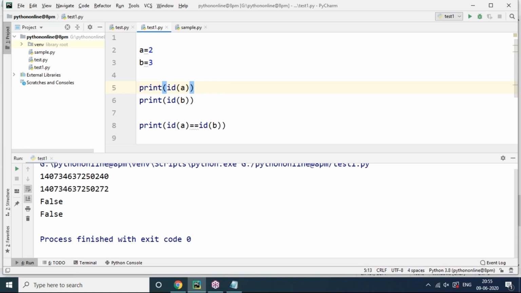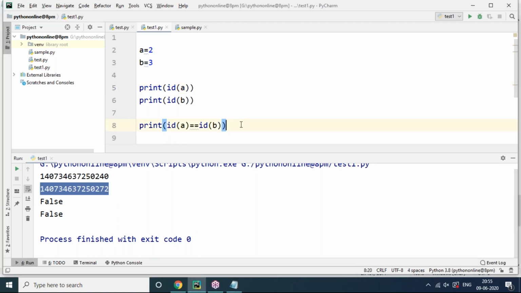Yes, you can ask me, no problem. Type in the chat box, I'll get it clearly. So this is called false. Both are having different identity. You can see this unique identity is different, and this unique identity is completely different. We can say that. Yes. You can type in the chat box if you have a doubt.